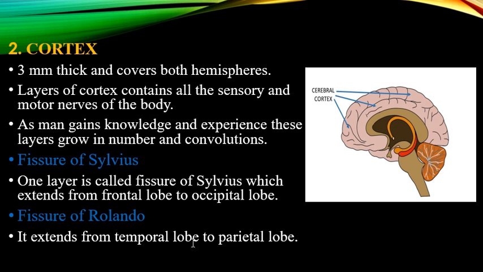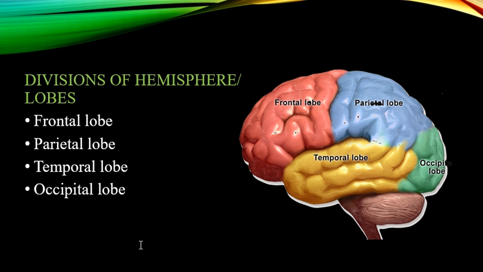It extends from the temporal lobe to the parietal lobe, and it divides the cortex into two parts. So each hemisphere is divided into four parts because of the fissure of Sylvius and the fissure of Rolando. These parts are known as lobes.